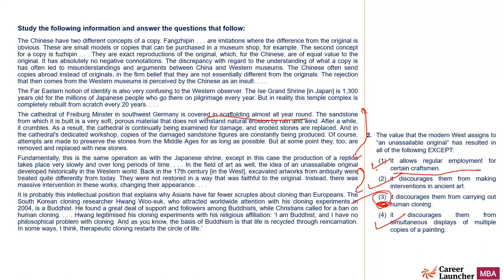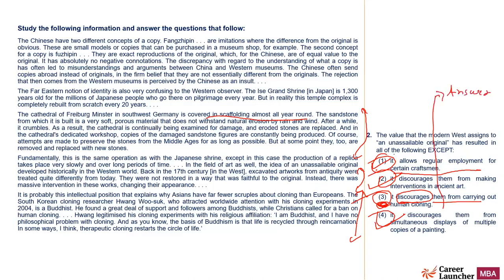It is not because they believe in the unassailable original that they discourage human cloning. Now there are quite a few problems here. One is, it discourages them from carrying out human cloning. So what does it mean that they don't carry out human cloning? It's not mentioned. What is being mentioned is that Eastern people have far fewer issues about cloning than Europeans. So we can't say that the unassailable original discourages them from carrying out human cloning. That is not being mentioned. These three are direct results which are being mentioned. So the answer is option number three.